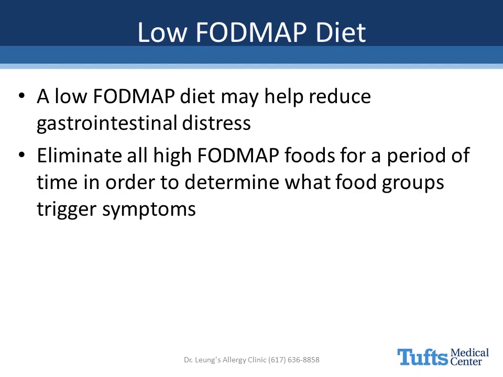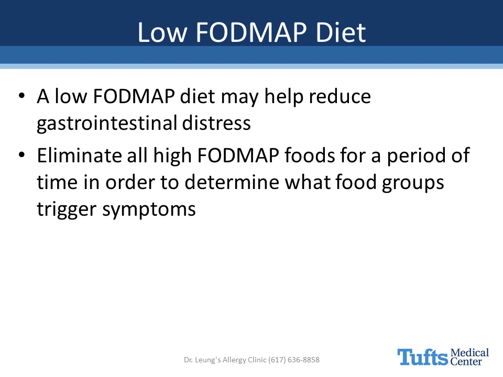Following a low FODMAP diet. For people who experience unpleasant symptoms by eating high FODMAP foods, it is recommended that a low FODMAP diet be implemented in order to reduce gastrointestinal distress. But you do not have to eliminate these high FODMAP foods forever. It is recommended that high FODMAP foods be eliminated for a period of time, and after that period, one FODMAP food can be incorporated.